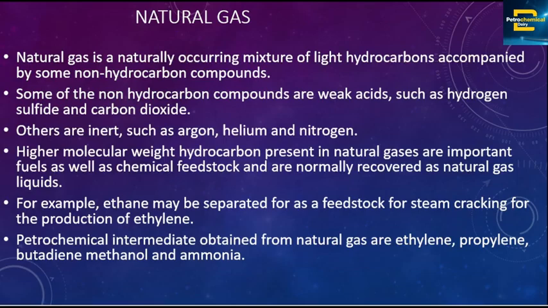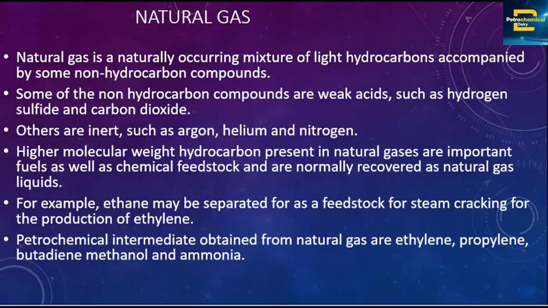Then the higher molecular weight hydrocarbons, which are ethane and propane, we will work on them to produce our petrochemical intermediates. For the production of ethylene, we have gotten our intermediate. Then we polymerize ethylene to produce polyethylene. That is one importance of petrochemical intermediates.